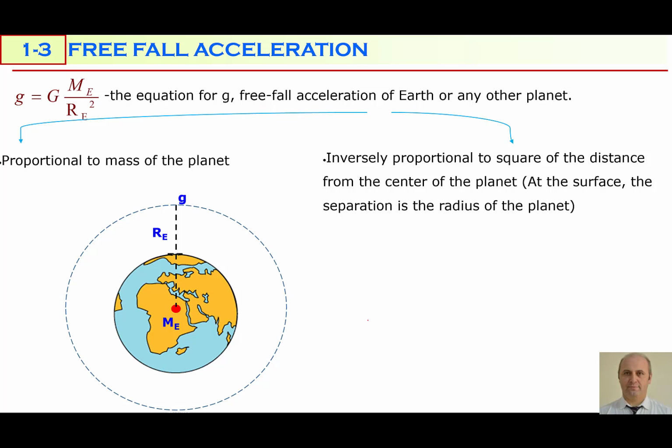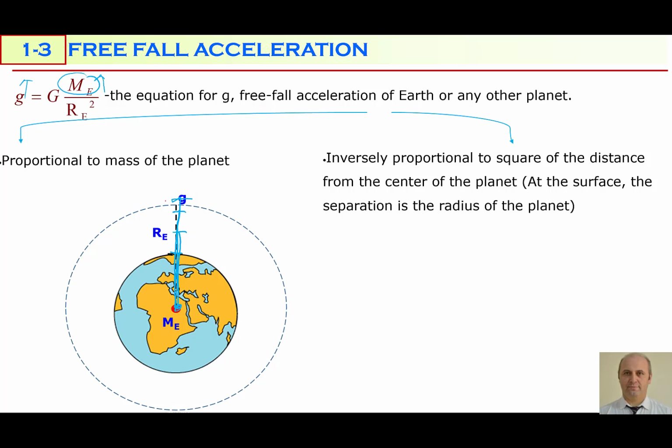One is that g is directly proportional to mass of the planet. As mass of the planet increases, the free fall acceleration increases. Second, it is inversely proportional to the square of the distance from the center of the planet. So when you go away from the center, because R increases, free fall acceleration decreases.